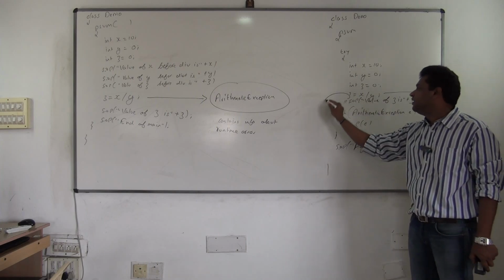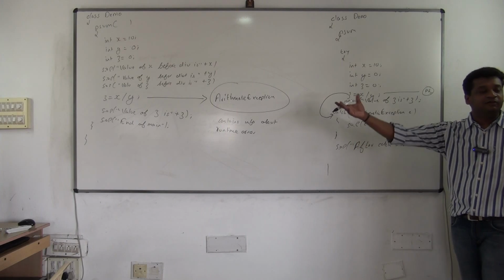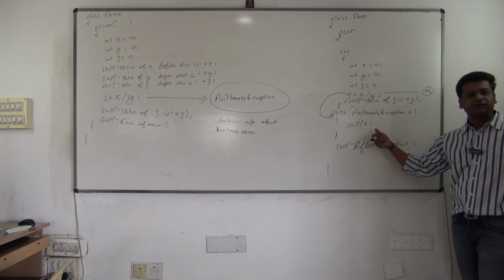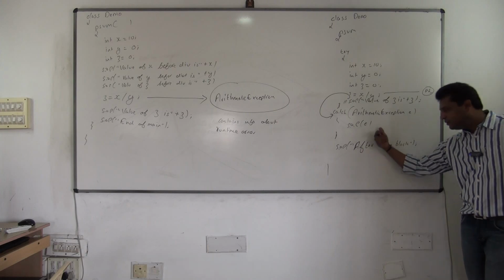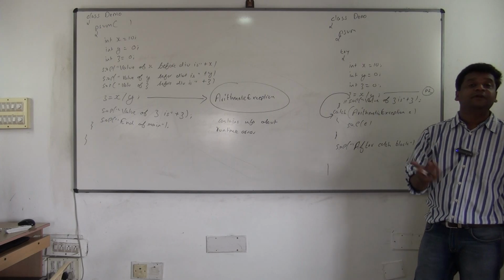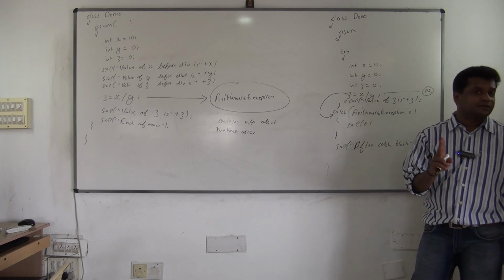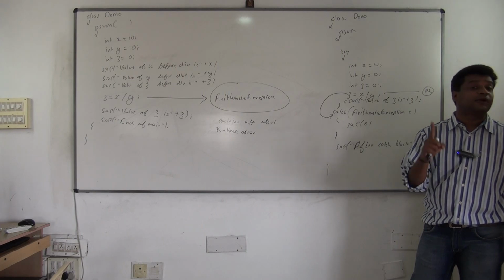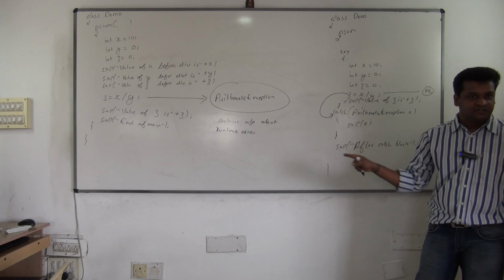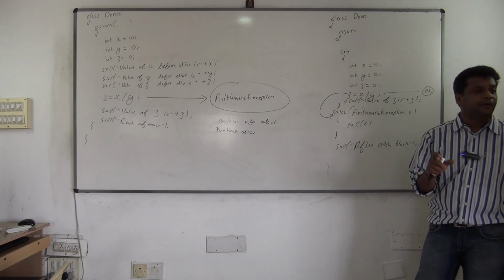Control immediately shifts from that line to catch. It is caught now, because earlier it was not caught since you had not written it. But now I have written it, so it will be caught. Once it is caught, it will continue the execution. So you do not let the program terminate this time. We are doing exception handling for two reasons. One, not to let the program terminate. Remember that. Second one is to fix the problem also. Still I am not fixing the problem, I will fix it very shortly. But observe that I am not letting the program terminate.